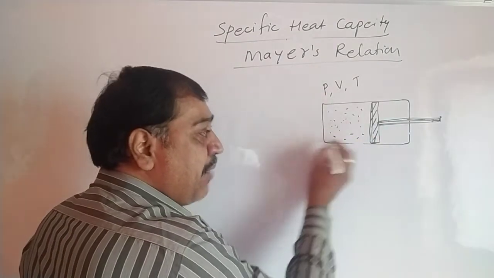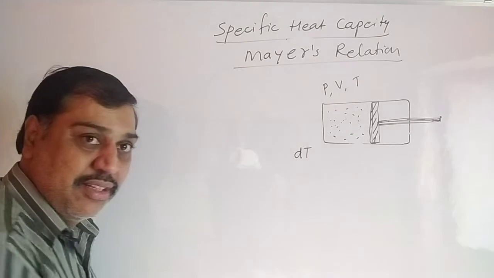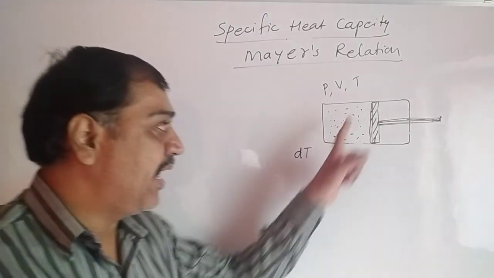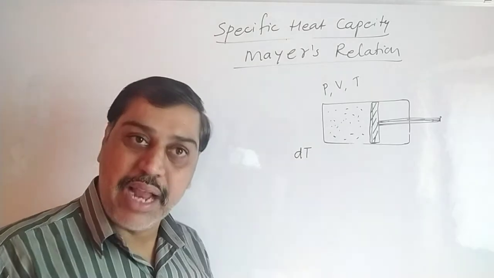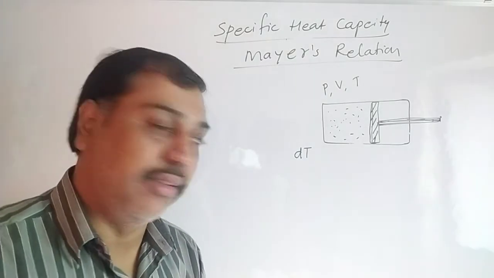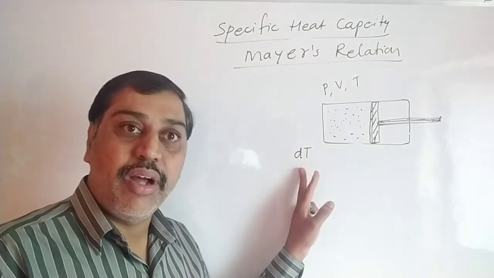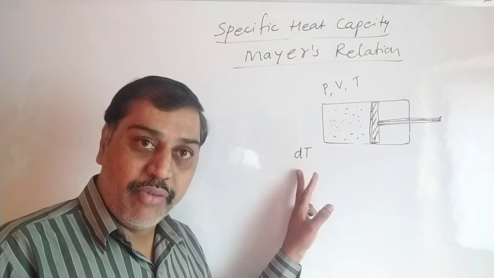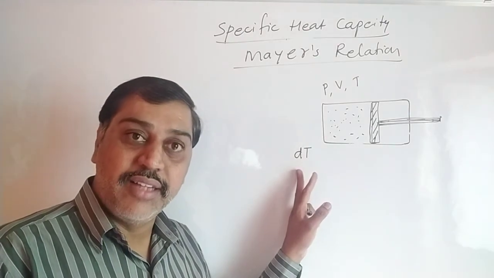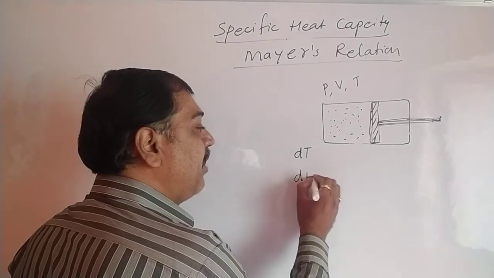If we increase the temperature by an amount dT by supplying heat, the temperature increases from T to T plus dT. Due to this change in temperature dT, the heat supplied is used to increase the internal energy, which is represented by dE.